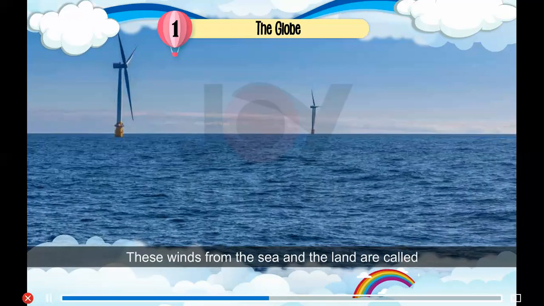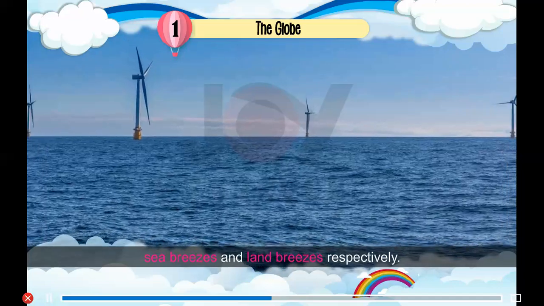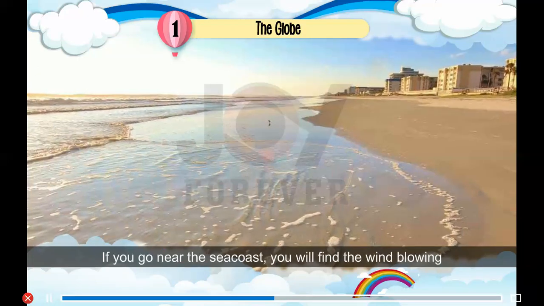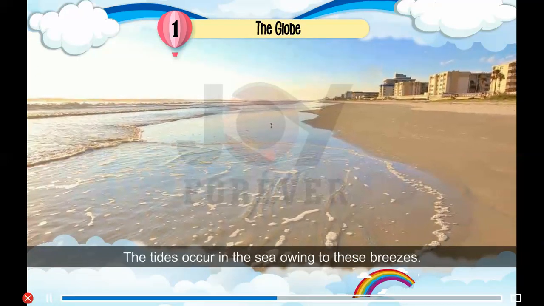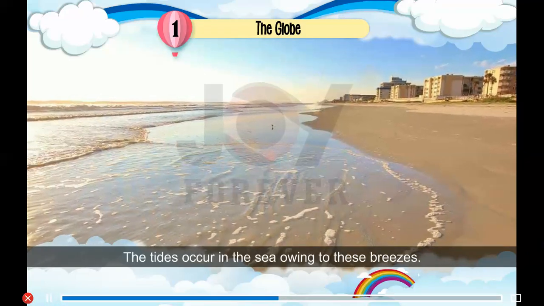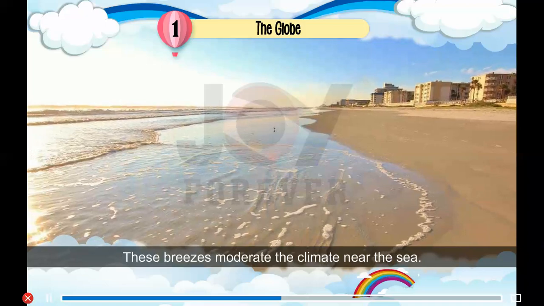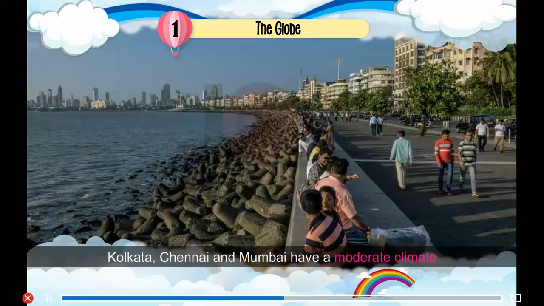These winds from the sea and the land are called sea breezes and land breezes respectively. If you go near the sea coast, you will find the wind blowing all the time. The tides occur in the sea owing to these breezes. These breezes moderate the climate near the sea. This is the reason that Kolkata, Chennai, and Mumbai have a moderate climate because they are located near the sea